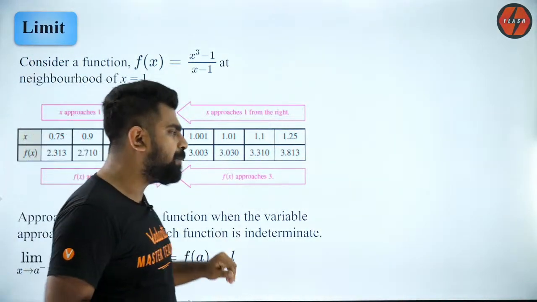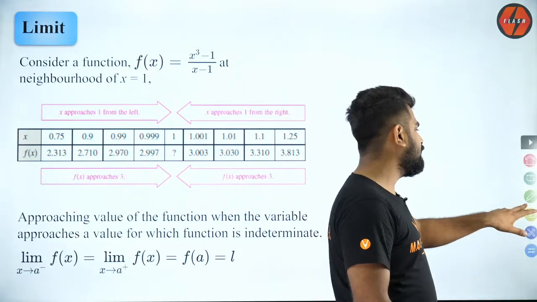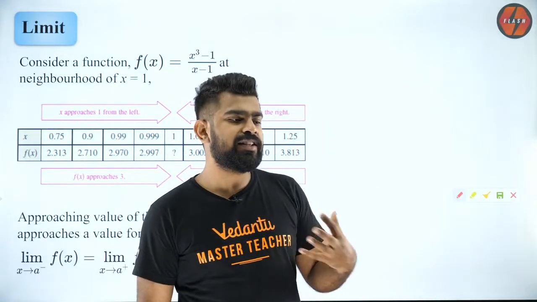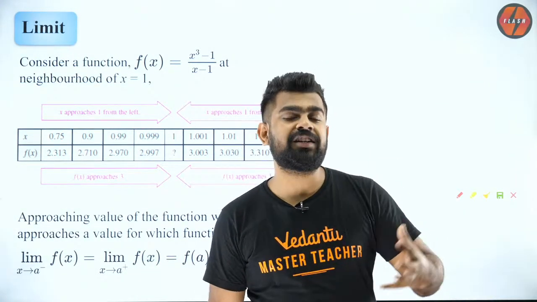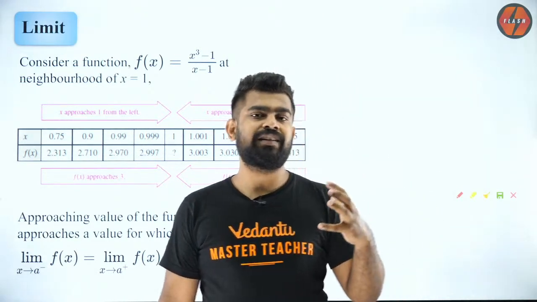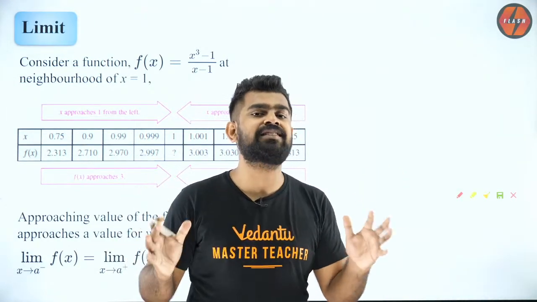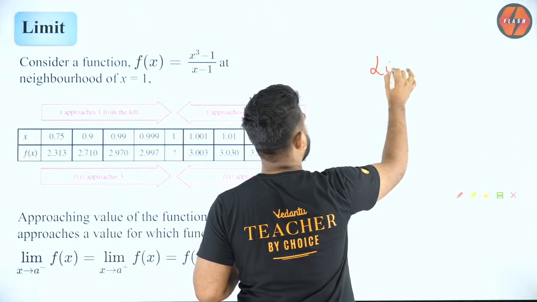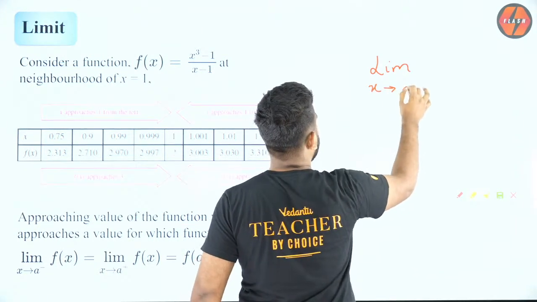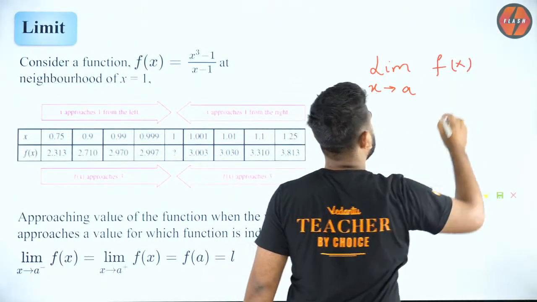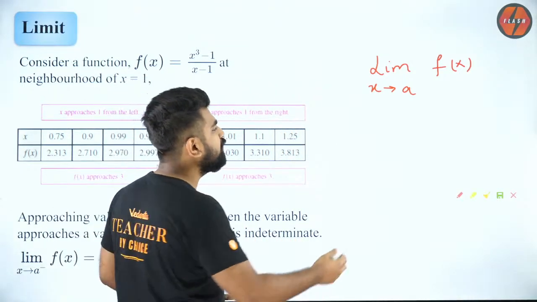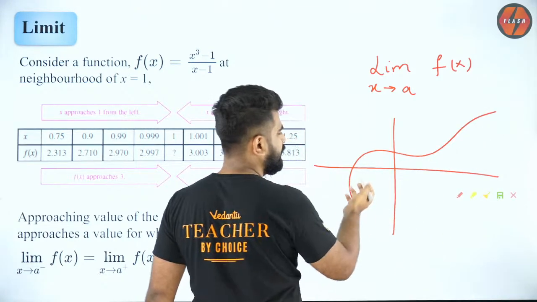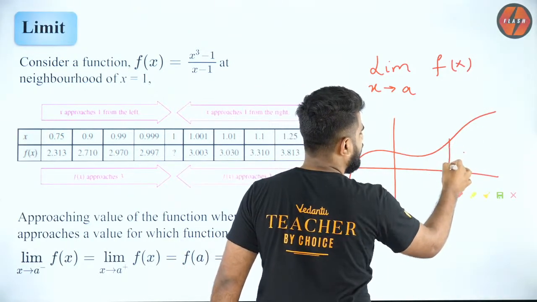So this is the chapter we are going to discuss today. It is called limits. As the name suggests, a limit is nothing but the value which a function approaches or tends to take whenever x approaches a certain value. For example, let us say I have limit x tending to a of f(x). What does it mean? It means if I have the graph of this function, let's say f(x) is like this. This is a random graph of f(x) and this is a.